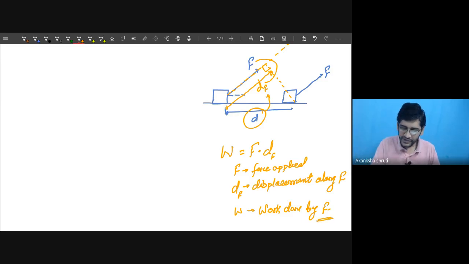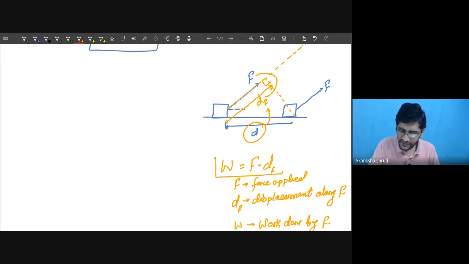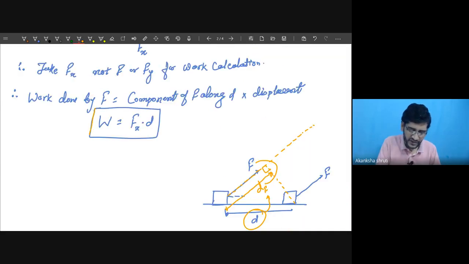Are we getting it? So therefore, this work is equal to force into dF, or work is equal to F into d. Both will give you the same value. Get it? So whichever is convenient, accordingly we will apply it.